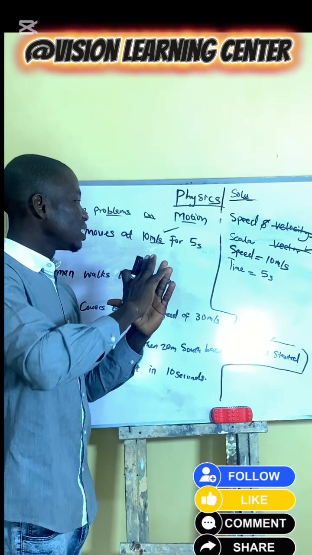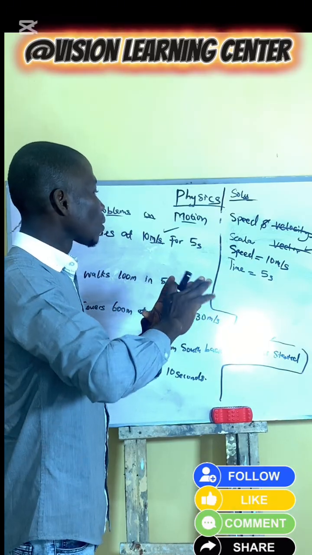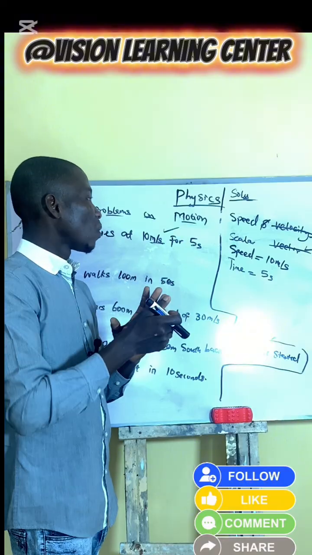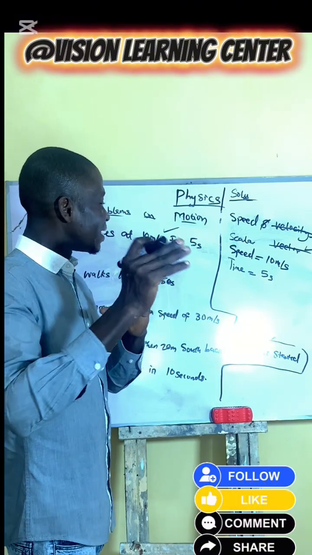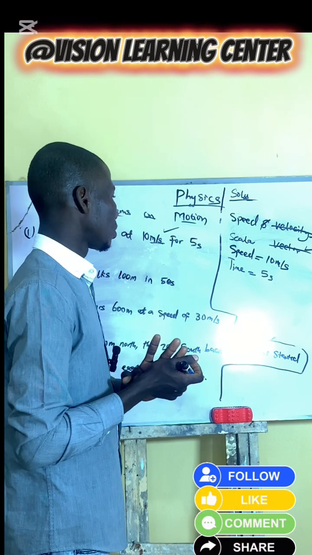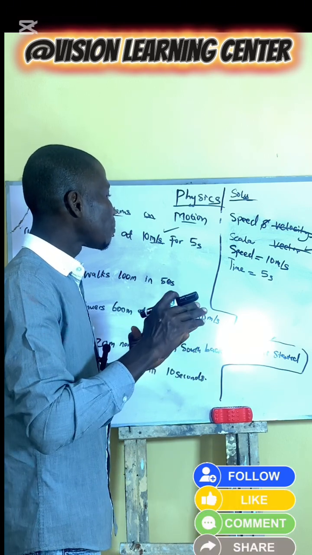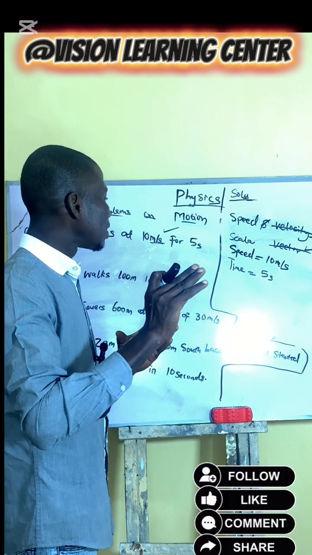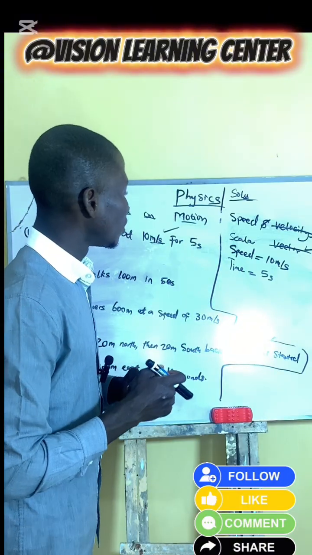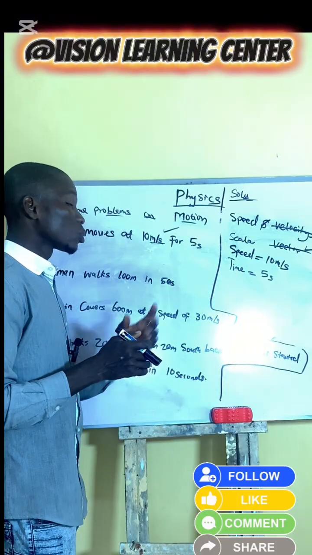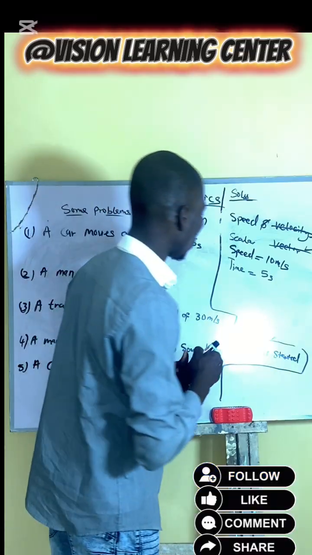Distance is the total length of the path an object covers regardless of direction. The total length covered by an object regardless of direction is what we know as what? Distance.